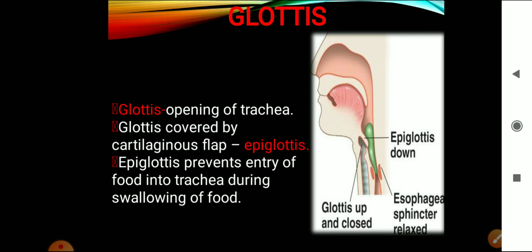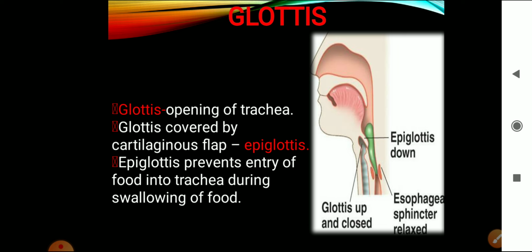Now, what is the function of the epiglottis? It prevents the entry of food into the trachea during swallowing of food. As you all know, when we eat food, sometimes when we laugh, what happens? The food particle enters the trachea and we start sneezing or coughing and so on. Why does it happen? When we are swallowing the food, automatically the epiglottis closes the glottis so that the food particle will not enter the trachea.